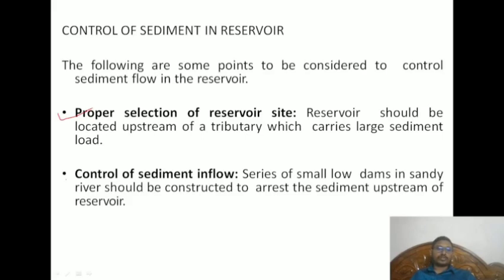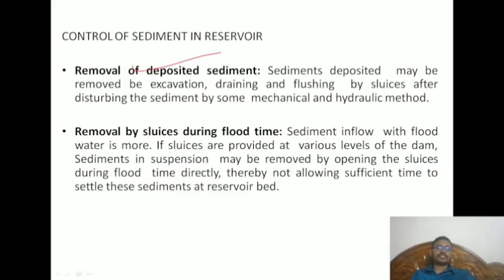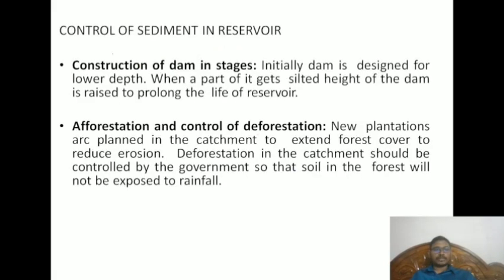Proper selection of the reservoir site, control of sediment inflow, vegetation cover and soil conservation methods, crop rotations, terracing, small embankments, and removal of deposited sediments by sluicing during flood time, construction of a dam in stages, afforestation, and control of deforestation. Up to this, okay, thank you.